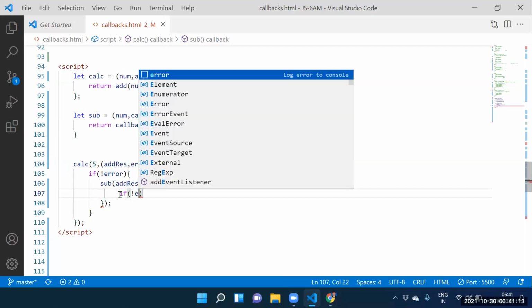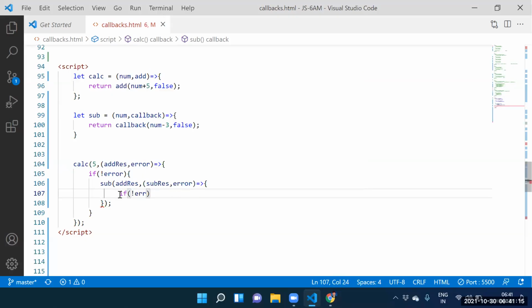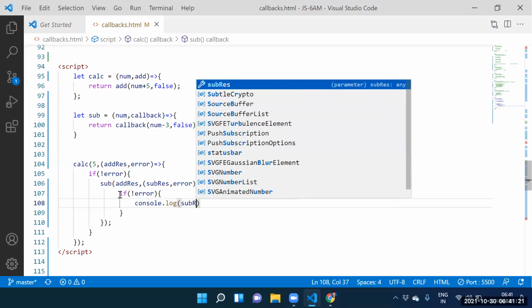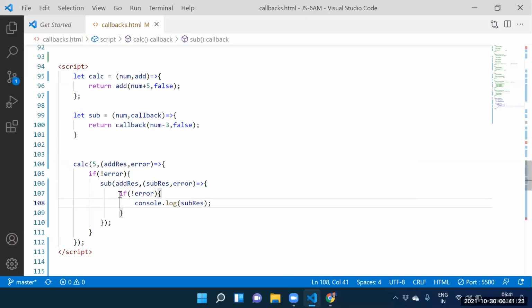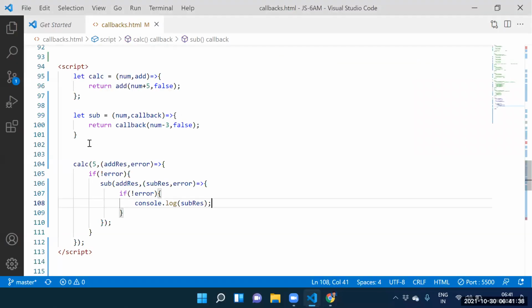Print the 7. How can I print the 7? If of not error, console dot log of what you want to print, subtraction result. If not error, we need to print the subtraction result. So guys, what is the output we are expecting? 7.